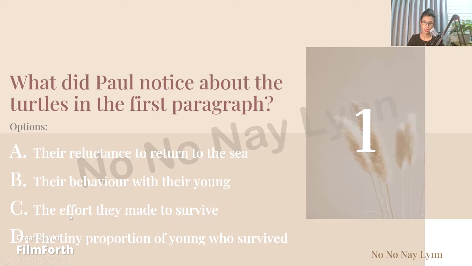Do we see any efforts they make to survive? Yes, we do, but not very much right here, because the accent of the paragraph is just about the very unpleasant life cycle and how few survived. They can literally rely on the number of turtles going back to the sea, and then they escape from facing death by the big wading birds. So this is not C. So number D, the tiny proportion of young who survived.